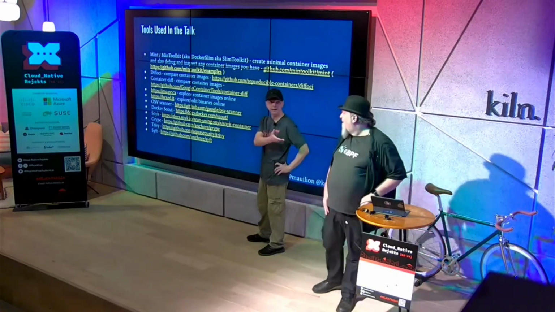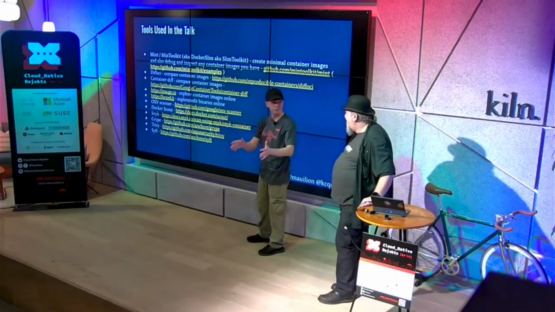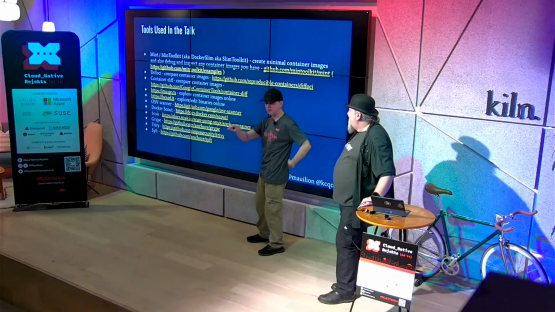But it's a great attack vector. You build an image with a whole bunch of vulnerabilities that you exploit later on as a way to get in.